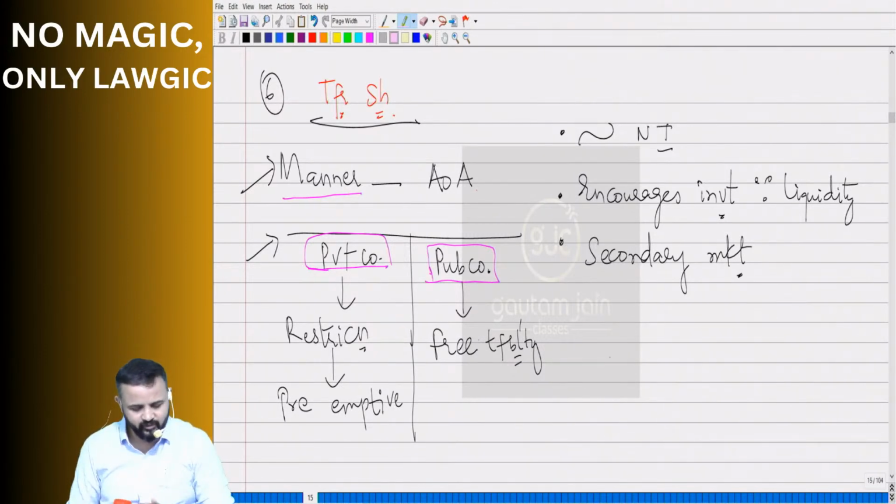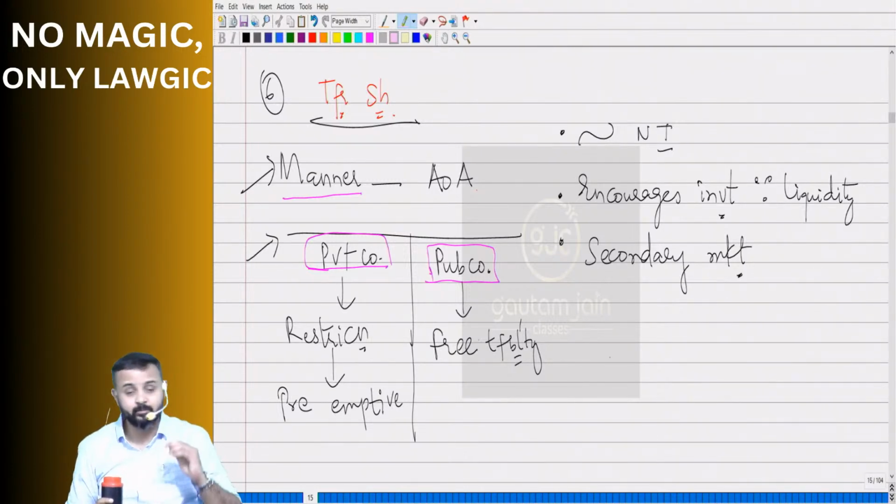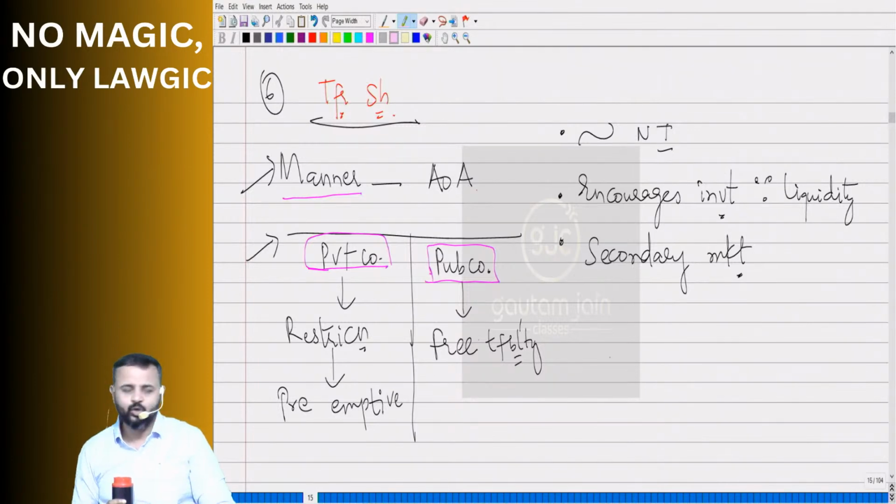Shares are transferable from one person to another. In case of private company, with restrictions. In public company, no restrictions. But private company, there are restrictions. Okay, sir. Sir, what is that restriction which is put in case of private company? Preemptive clause. What is preemptive clause? You've read in CA Foundation these fundamentals. Answer. What is preemptive clause?